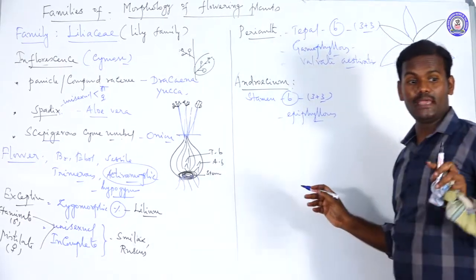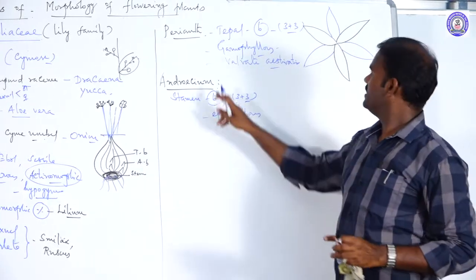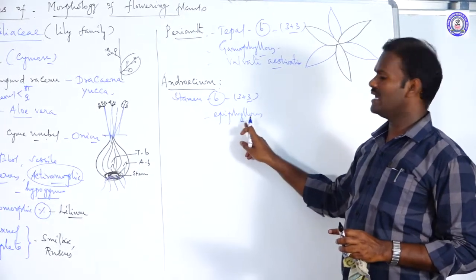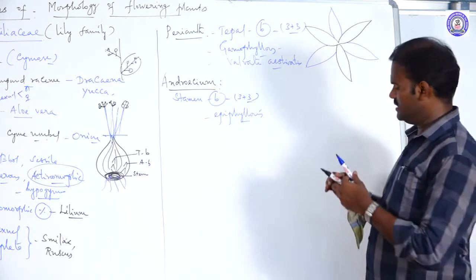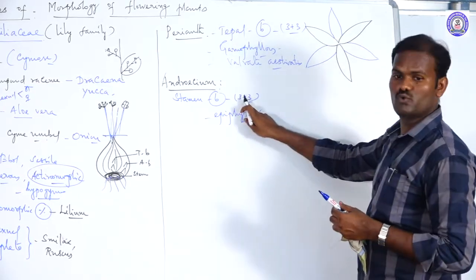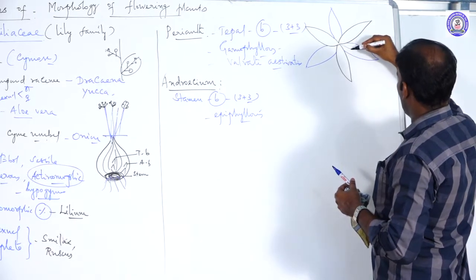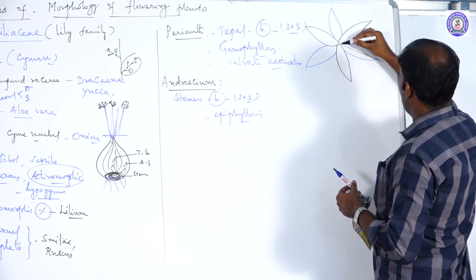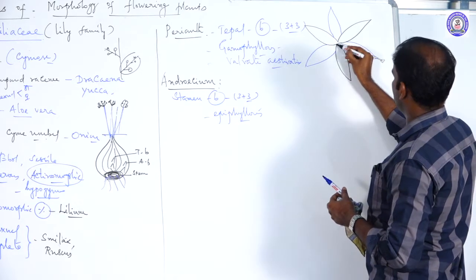In Solanaceae, epipetalous: stamens are attached to the petals. In Liliaceae, stamens are attached to the perianth, so they are said to be in the epiphyllous condition. Yes, they are also arranged in 2 whorls of 3 each. Outer stamens.